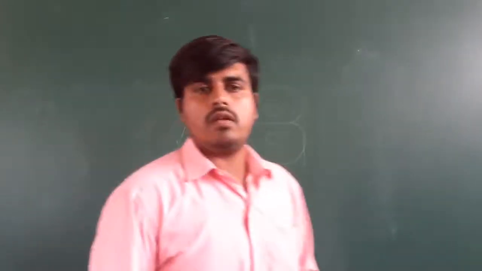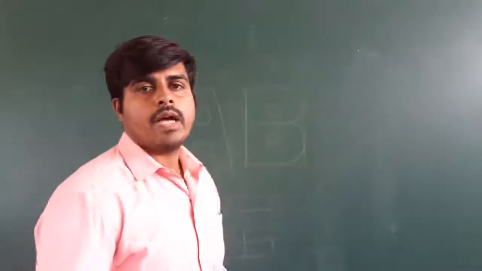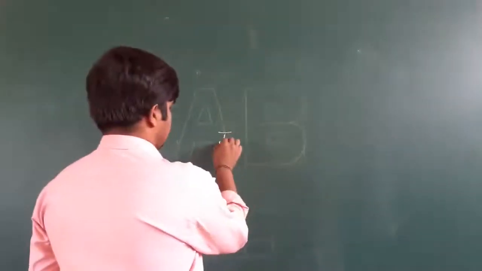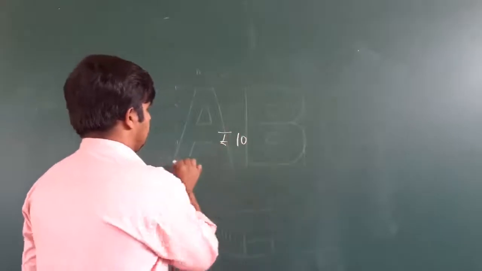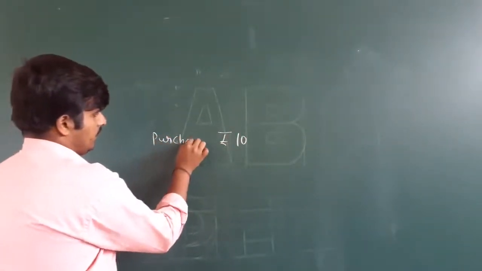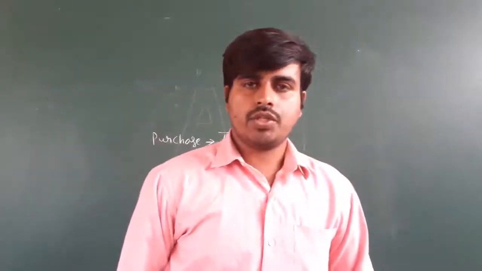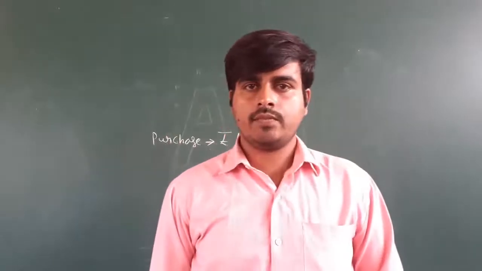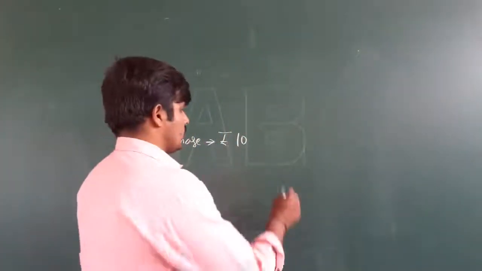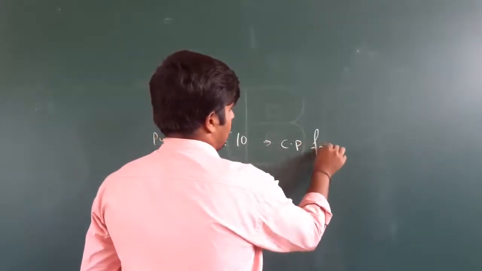Suppose you purchase any material for a certain price, let's say I purchase one pen for rupees 10. If I purchase one pen from any shop for 10 rupees, then it will become cost price, CP for me.